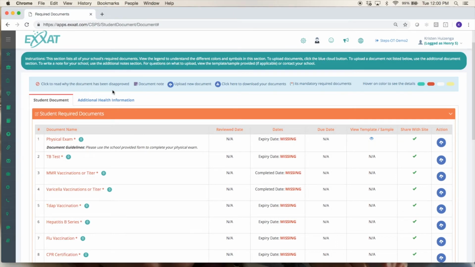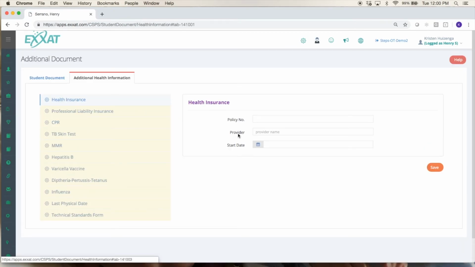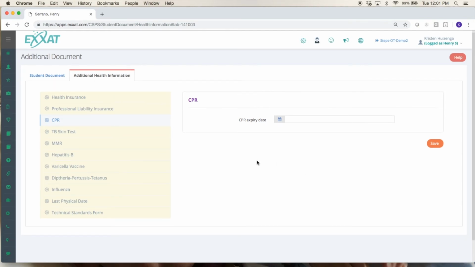Some schools will also use this additional health information section. If your school is using it, you'll just need to come in and complete things like the information about your health insurance, professional liability insurance, CPR, and so on. Generally, schools that use this are not having their students upload documents. However, occasionally some schools do have students fill in both. So just be sure to work with your academic fieldwork coordinator to find out what your individual school's requirements will be.